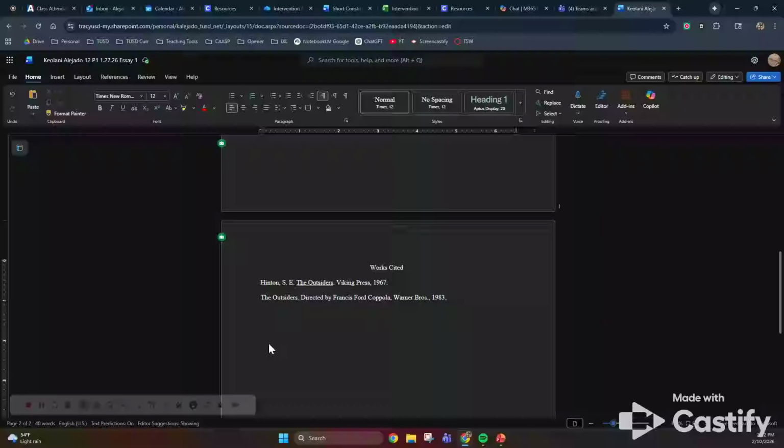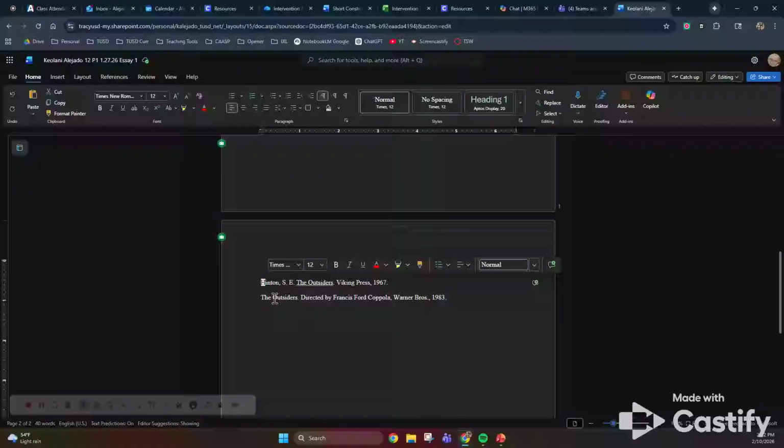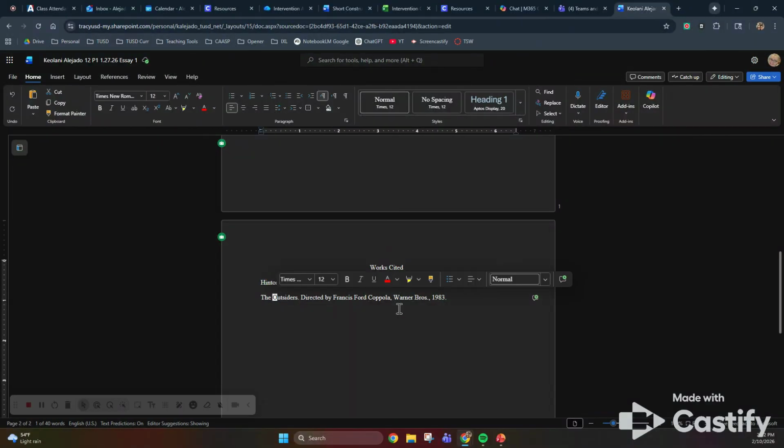Now, if this went to a second line, oops, back to left justify. Let's say it went past like this. This second line, this is called a hanging indent, would need to be indented. So you would tab this in. But because it's only 1 line, and you're citing the book and the movie, this is H, this is O, it should be in alphabetical order. This would be for The Outsiders. This would be works cited.